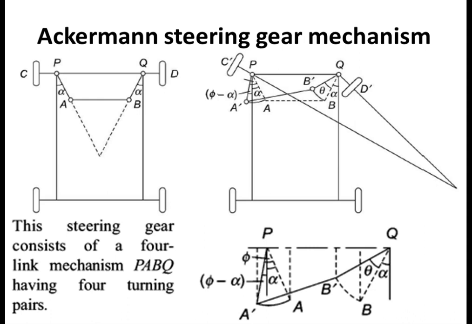This steering gear consists of 4 links, PABQ, all having turning pairs.